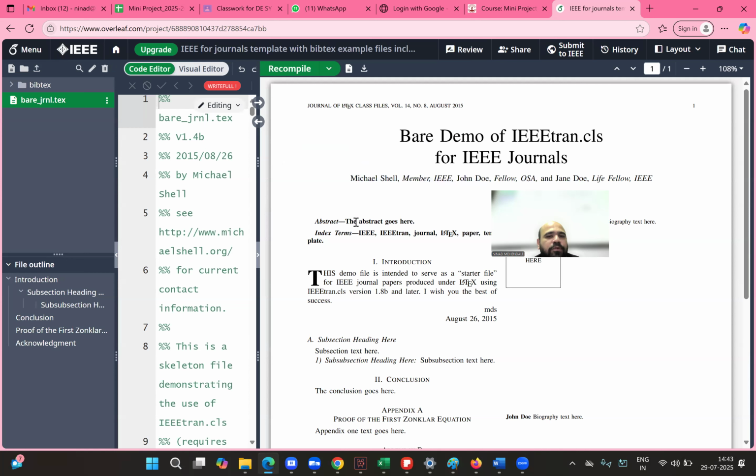Then here you will put abstract. Again, while writing my name, don't put doctor and professor and so on. Just your name, like Michelle Shell and Ninad Mehendale. That's it. That's how it should come. Index terms. So index terms are five keywords related to your project. So when people search in Google, these index terms are matched. So these are the five related keyword terms.